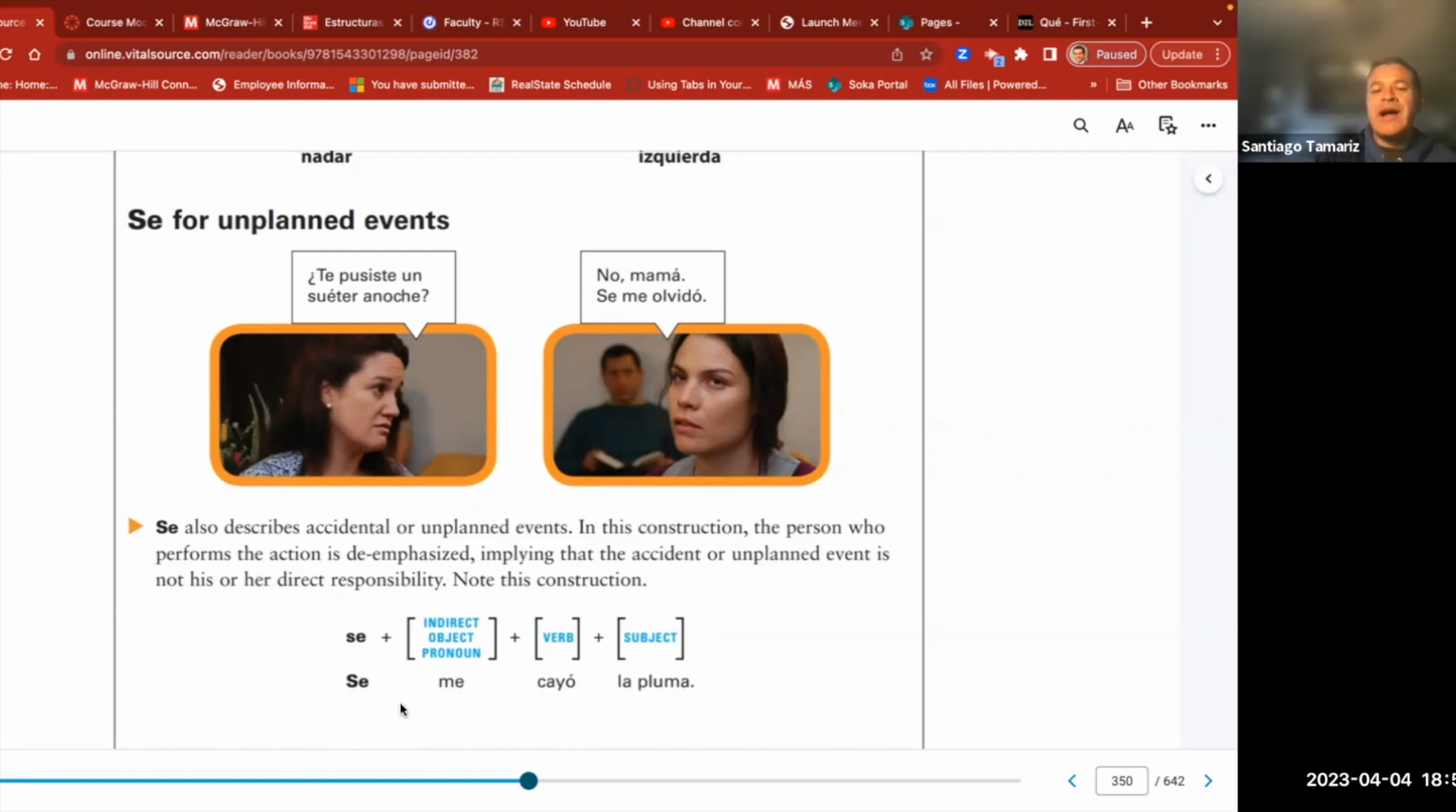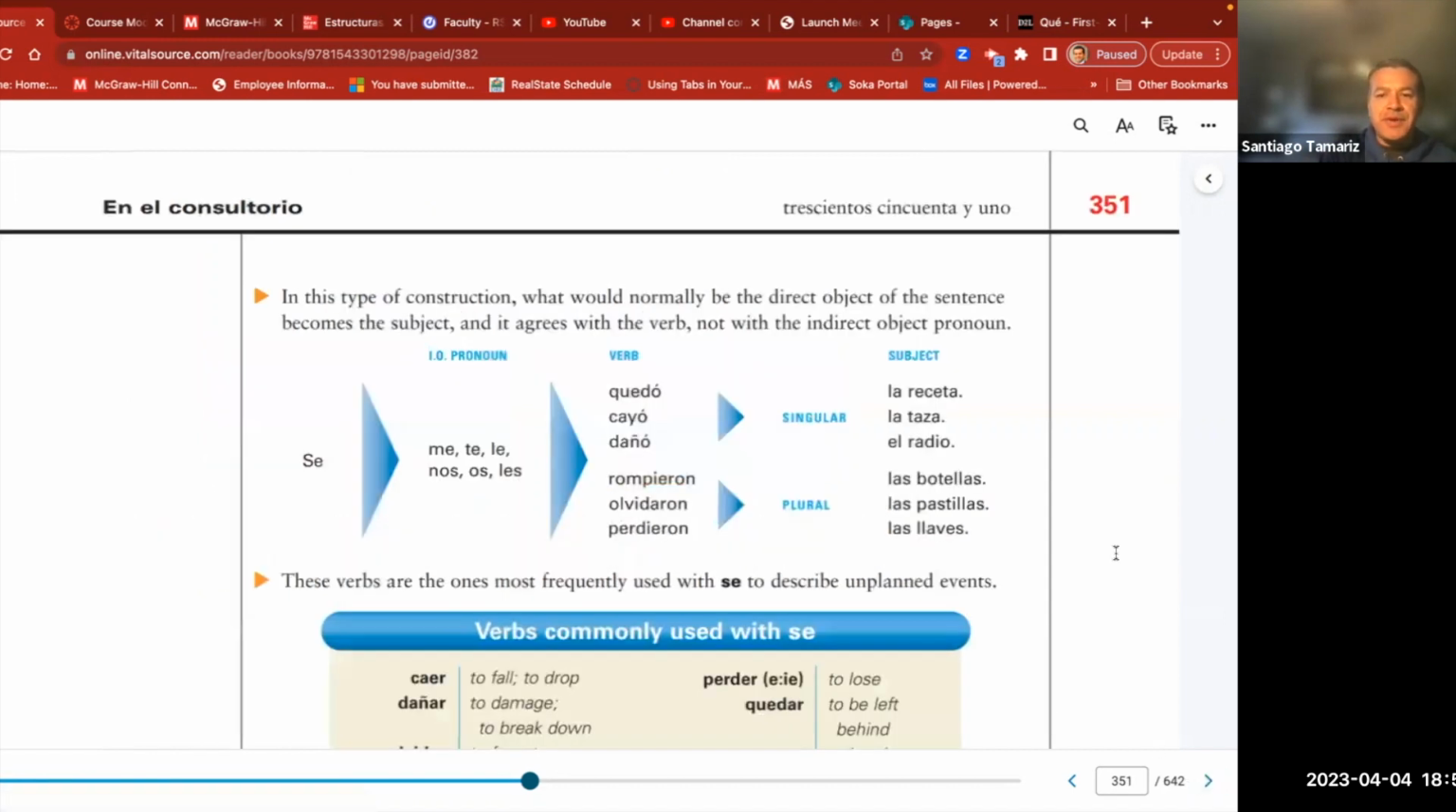In other words, I dropped the pencil accidentally. It wasn't planned, implying that the accident or unplanned event is not his or her direct responsibility. Bien, that's how we use it. So we use the se, indirect object pronoun, verb, and subject. Like gustar, very similar. Next page, tenemos página 351.